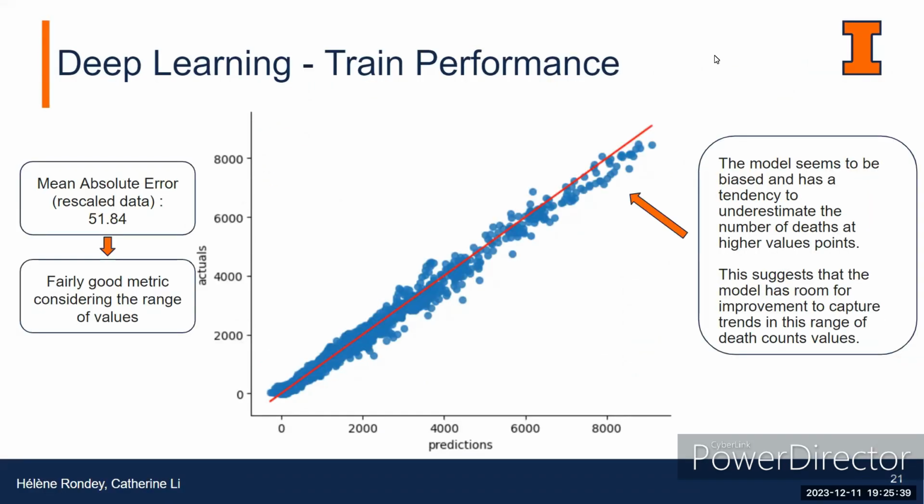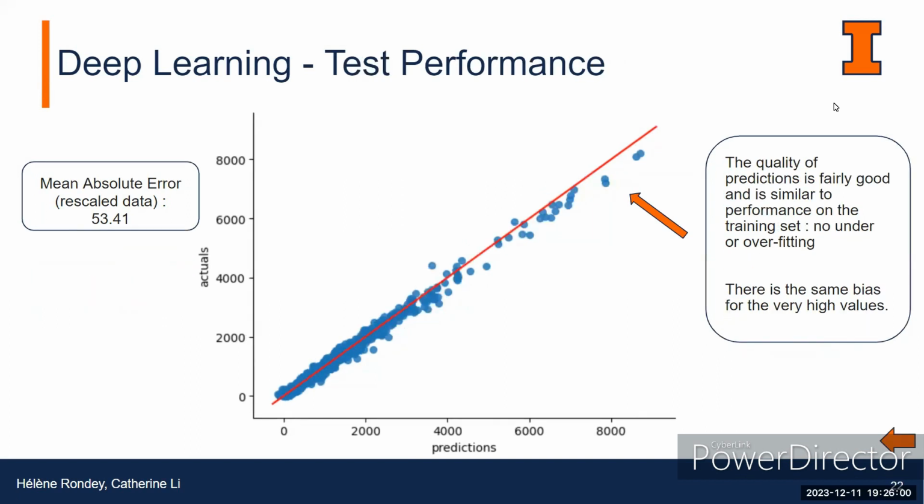When we look at the performance of the model on the training dataset, we get a mean absolute error of 52 deaths, which is a fairly good metric considering the large range of values. However, the model seems to be biased and underestimates the number of deaths when the actual number is high, so there is room for improvement in finding trends in this range of values. Looking at the performance on the testing set, we get a similar performance and a close MAE of 53 deaths, which means the training was efficient, the model is good at generalizing, and there is no underfitting or overfitting.